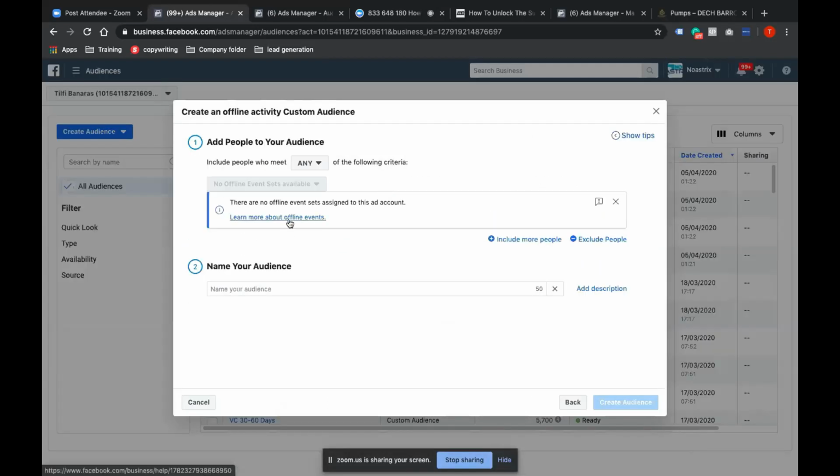Offline activity. Now this is very important. You need to remember a couple of things here. First, only after creating an offline event can I create this audience. And for creation of an offline event, you need to have admin access. For instance, I'll tell you from one of my client examples: these guys were in the jewelry segment, and they have their own website, as well as conducting offline events city wise.